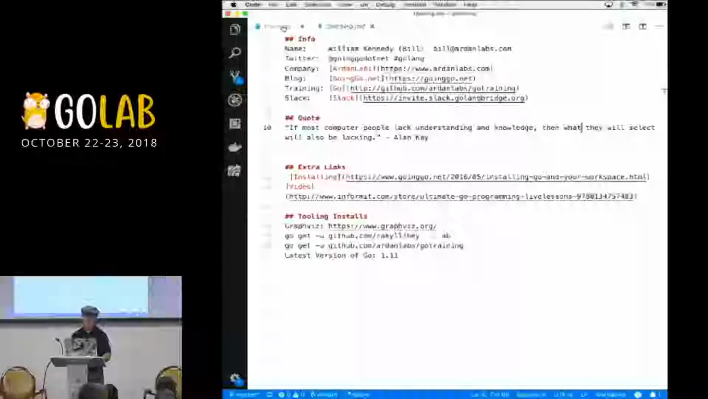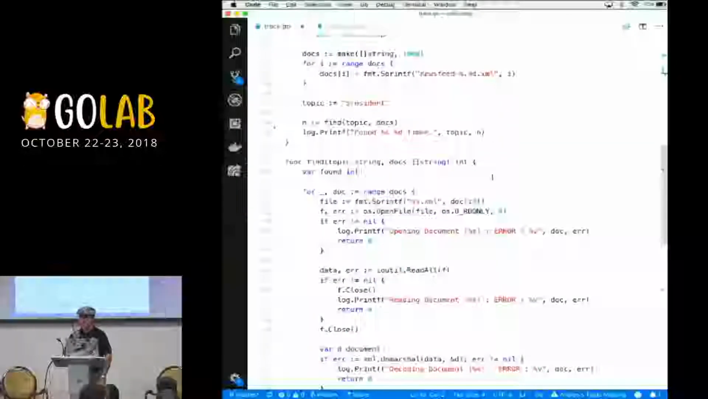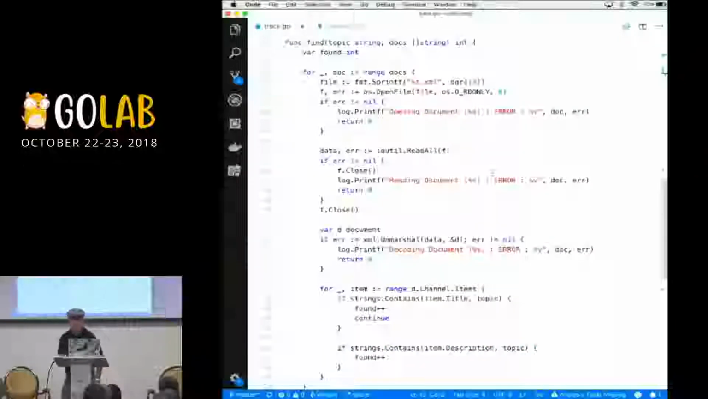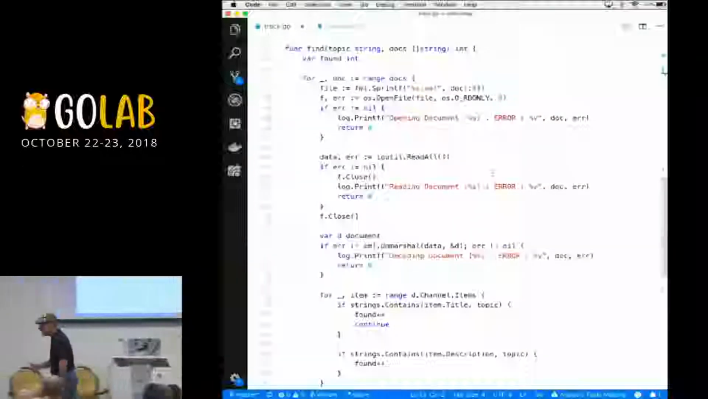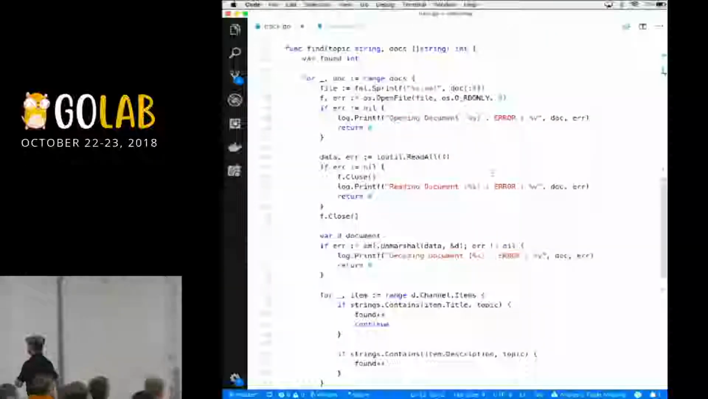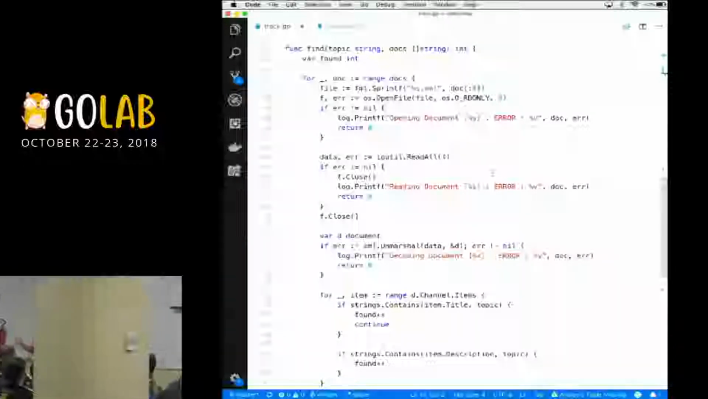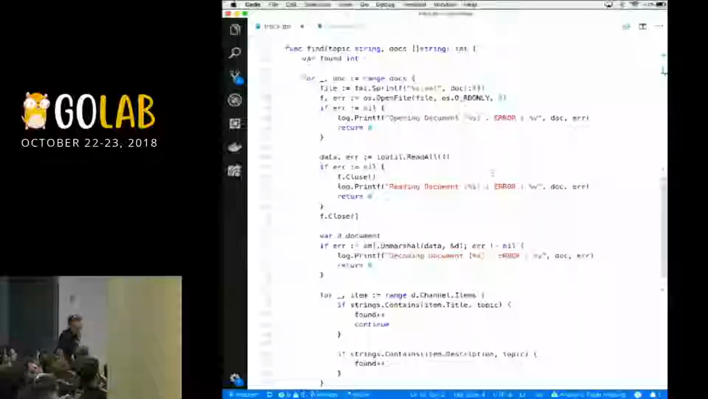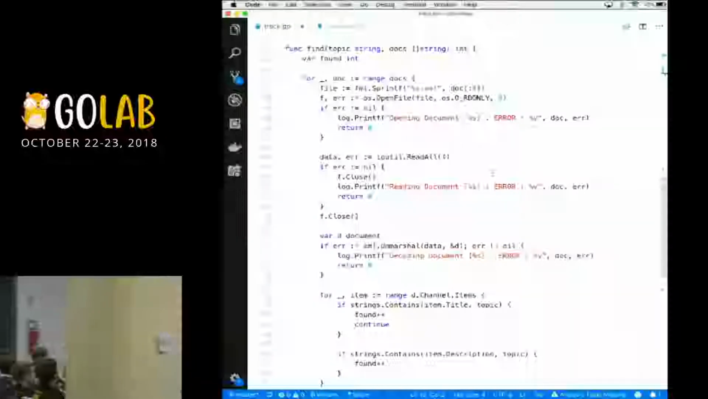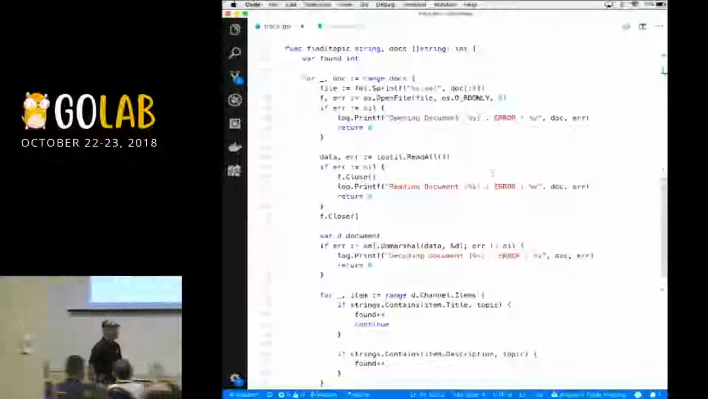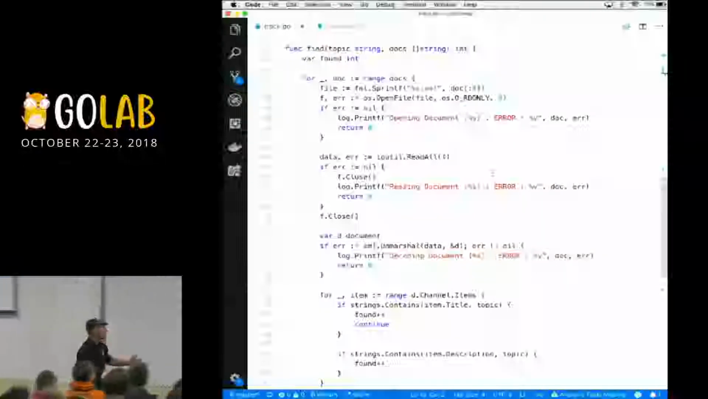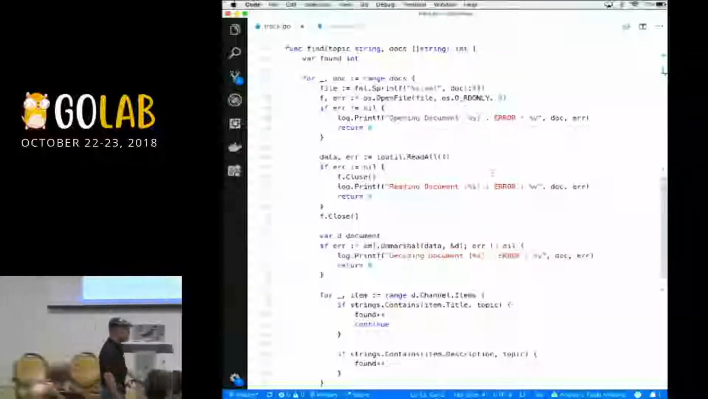Let's get into our code base. So here's the idea. I wrote a function for whatever reason. Somebody paid me a lot of money to write this function. What I have to do is be able to handle n number. It could be 1,000. It could be 1,000,000 documents, RSS feed documents. And the idea is to find out how many times a particular topic is found in all of those documents. So I wrote a function to do that.